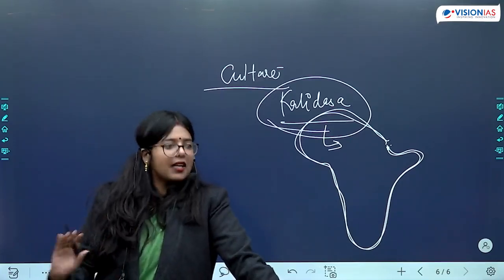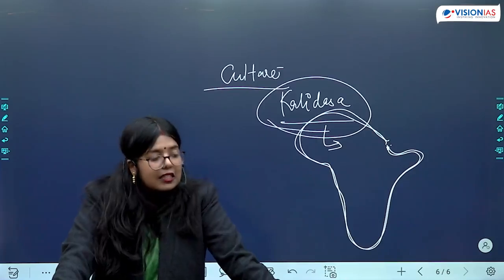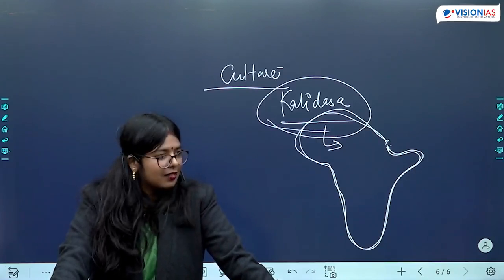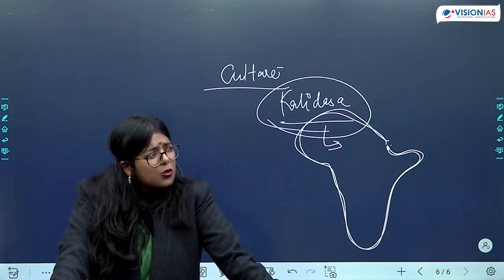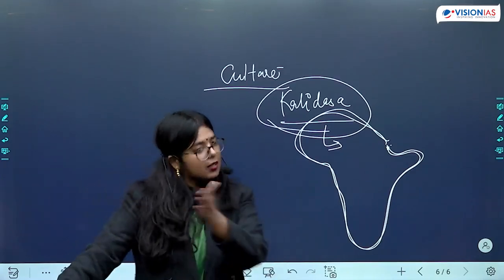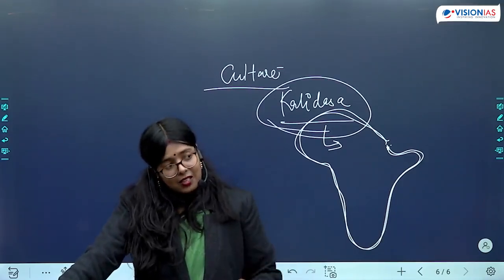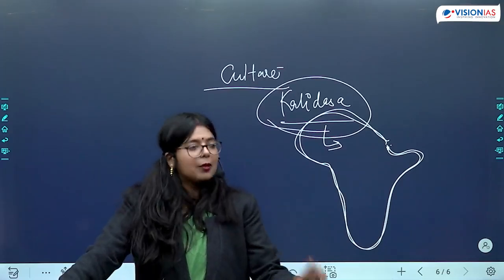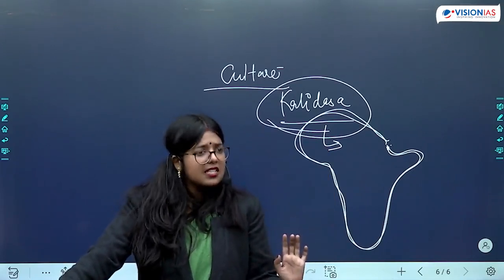Mrichakatikam is another text by Shudraka that is composed during this period. So it is again a love story of a man with a Ganika. That is the love story, and how the Ganika wants to be a mother. She wants to feel like a mother. So when she is meeting the son of that merchant, she is trying to give him a lot of toys so that the child will be talking to her. So it is a very detailed play. One of the themes is this.